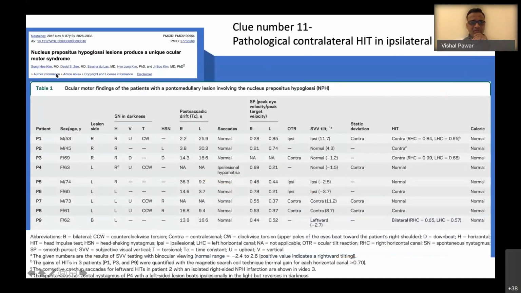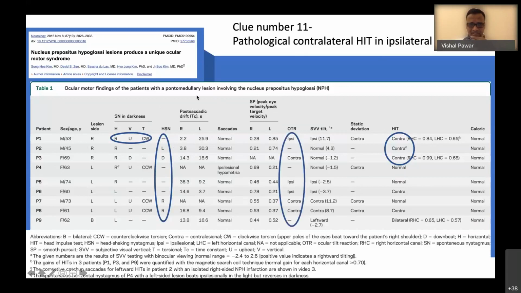This is one paper by Professor Ji Soo Kim, and in his paper, they also found that the contralesional head impulse test was positive in patients who had NPH lesions, the stroke involving the nucleus prepositus hypoglossi. In these patients, the patients had spontaneous nystagmus which had all three components, a mixed variety of nystagmus. And for head shaking induced nystagmus, the patients had unidirectional nystagmus. But in my particular patient, the patient had a biphasic variety of head shaking nystagmus.